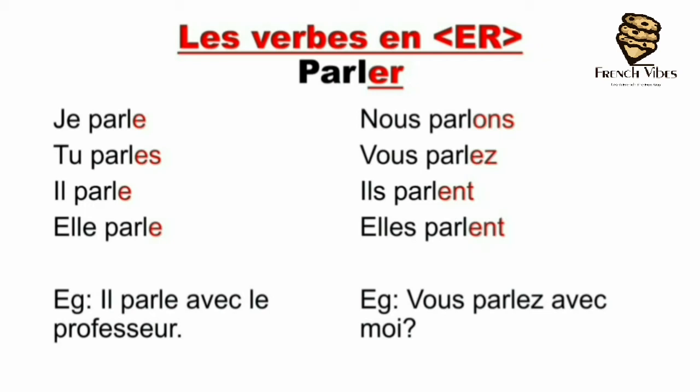Okay. So is it clear how we conjugate the ER verbs? We remove ER. The remaining part is the same for all the subjects and then we add on the terminations. And the terminations are E, ES, E, ONS, EZ, ENT, ENT. Alright, so that's how we conjugate the ER verbs in present tense.